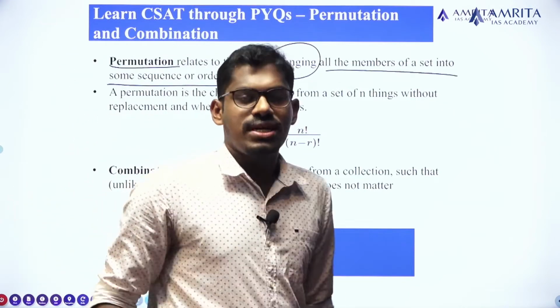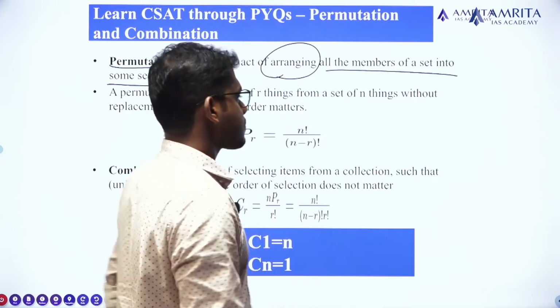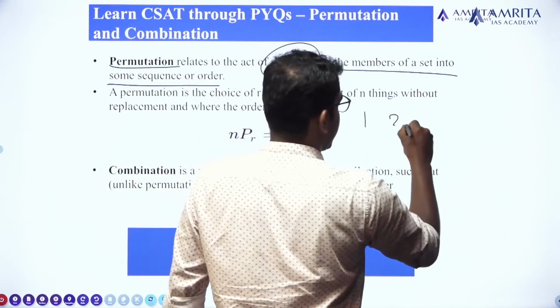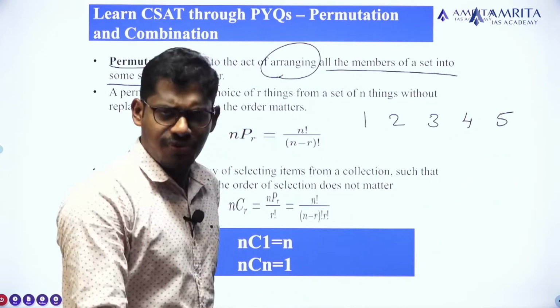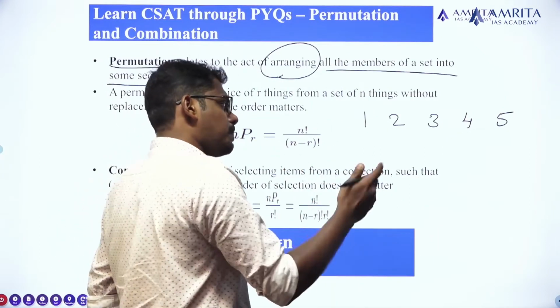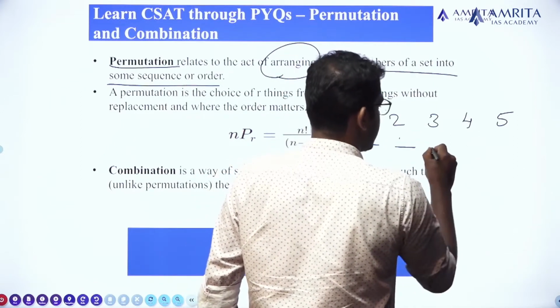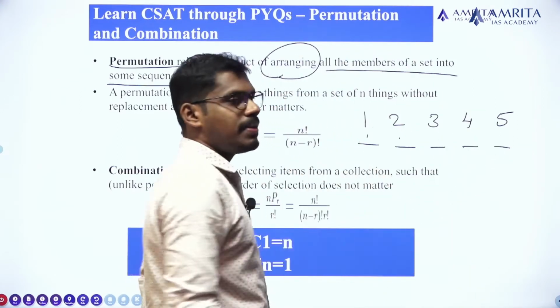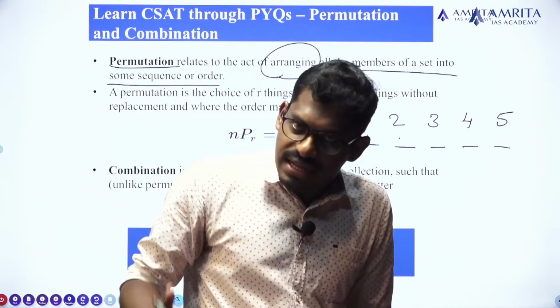So permutation implies a kind of arrangement. For example, if there are 5 persons, 1, 2, 3, 4, 5, these 5 persons can be arranged in different patterns or different scenarios.